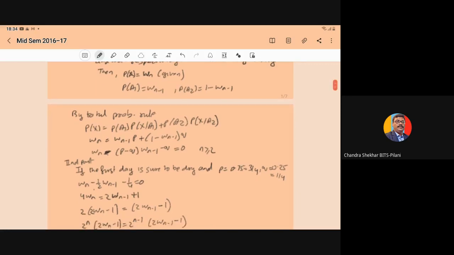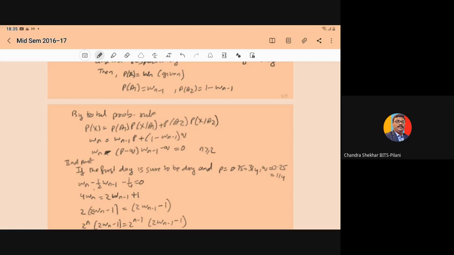So here we can write w_n is equal to w_{n-1} into (p minus q) plus q. If you take this to one side, it becomes w_n minus (p minus q) into w_{n-1} minus q is equal to 0. This function is defined for n greater than or equal to 2, because from the second day we can compute this.